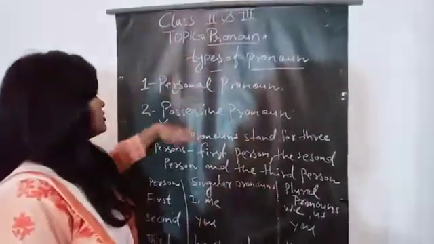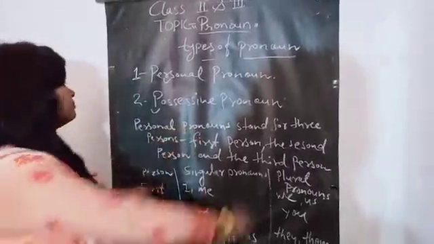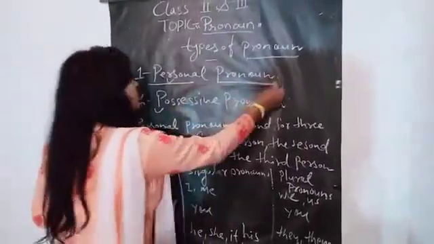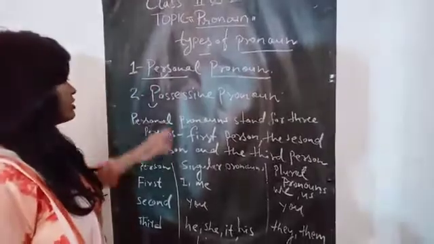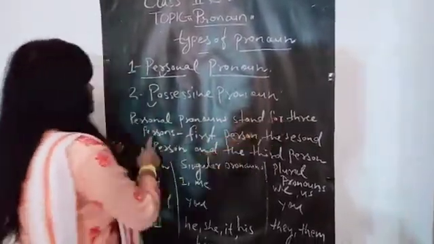Students, here are the different types of personal pronoun. Personal pronouns stand for three persons.